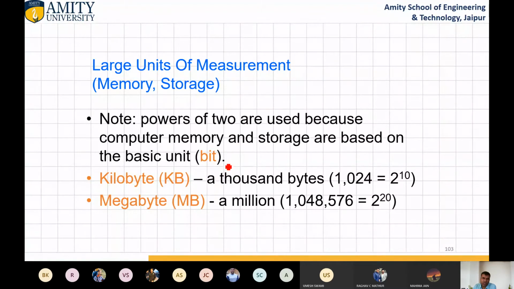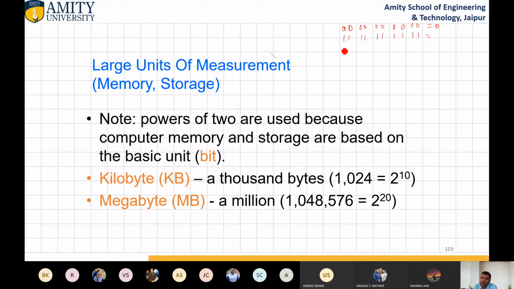Powers of 2 are used because computer memory and storage are based on the basic unit, that is the bit. So if we calculate kilobyte, how is the kilobyte coming? Let me check the last number. The first number is all 0s, with 10 bits, and the last number is all 1s, 10 ones. So this is equal to 0 and this whole is equal to 1024.